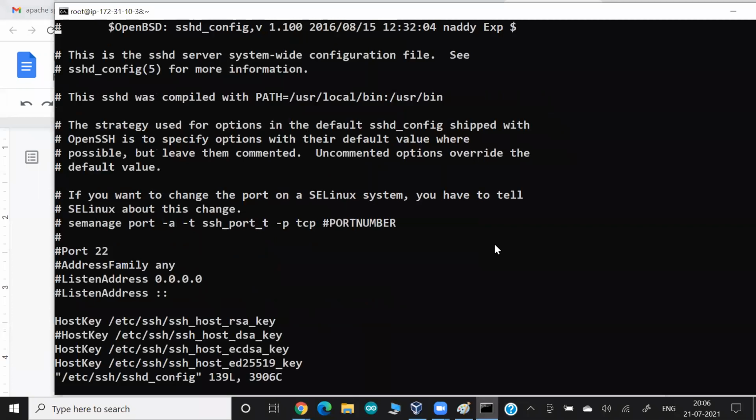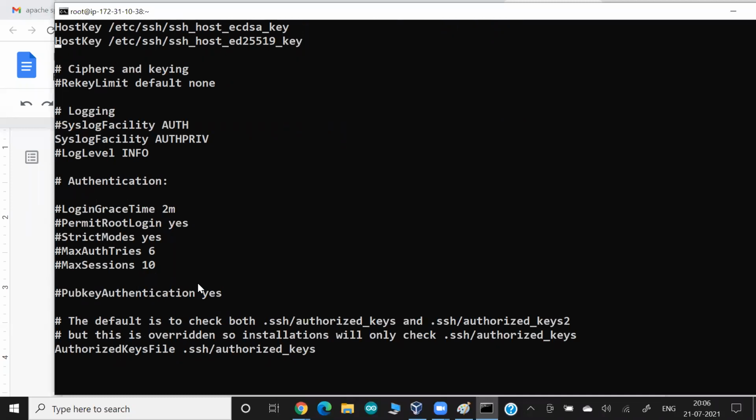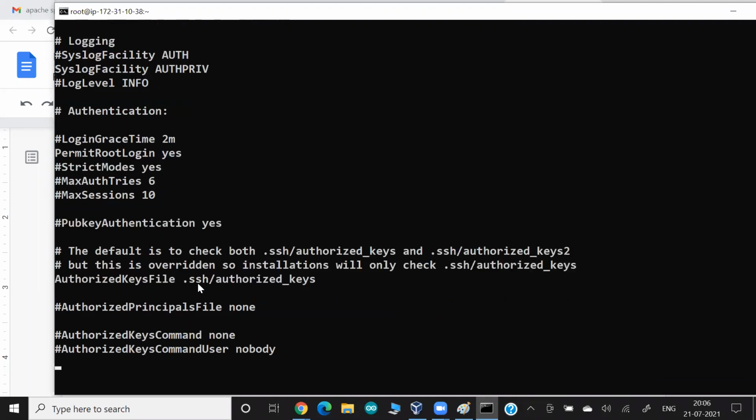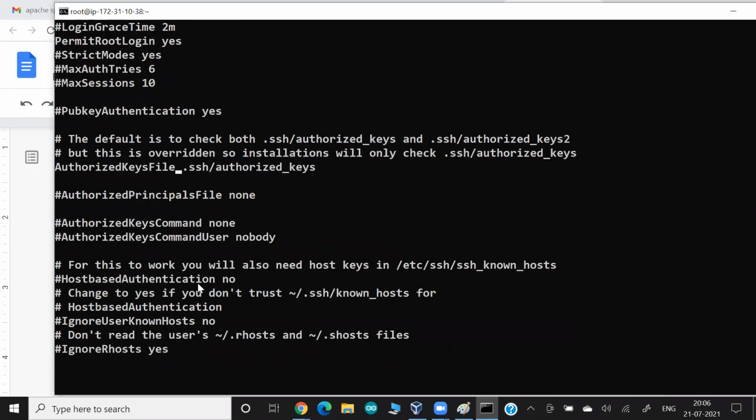In this file, if you go down, on the second page, this is the option you have to enable: PermitRootLogin yes. So this option you have to enable, so with SSH you can log in with the root account. And one more thing, guys, you have to enable over here.